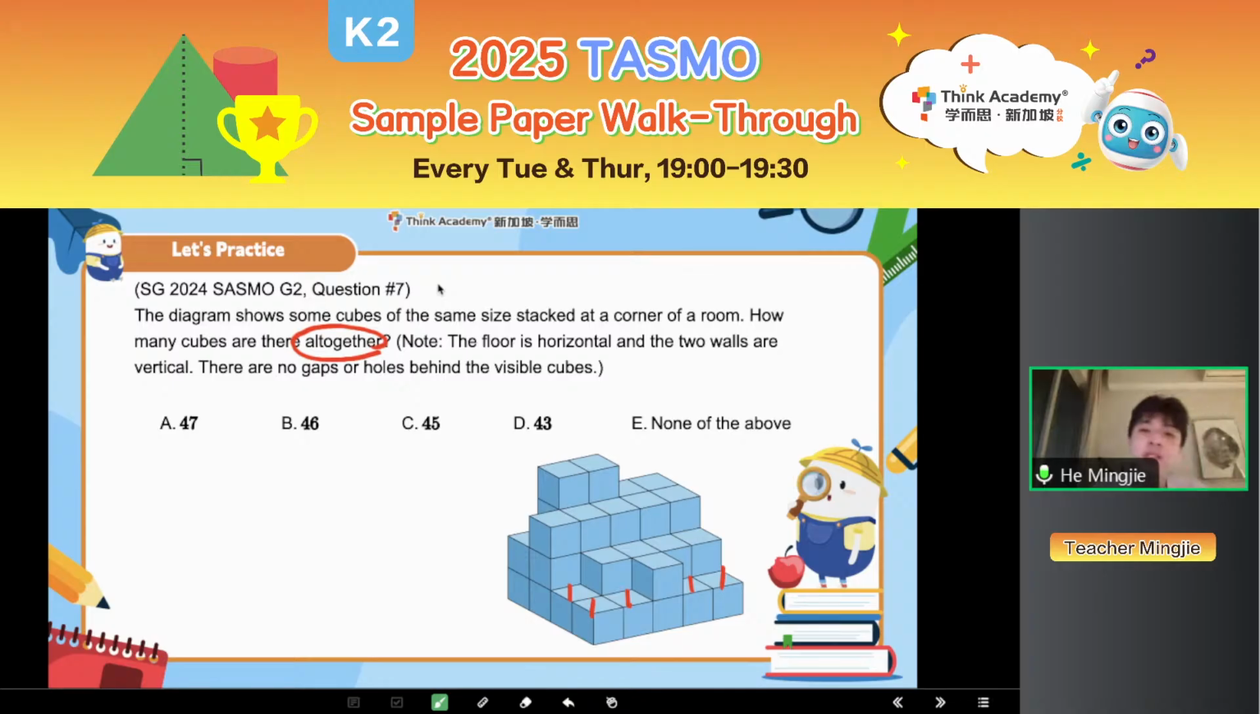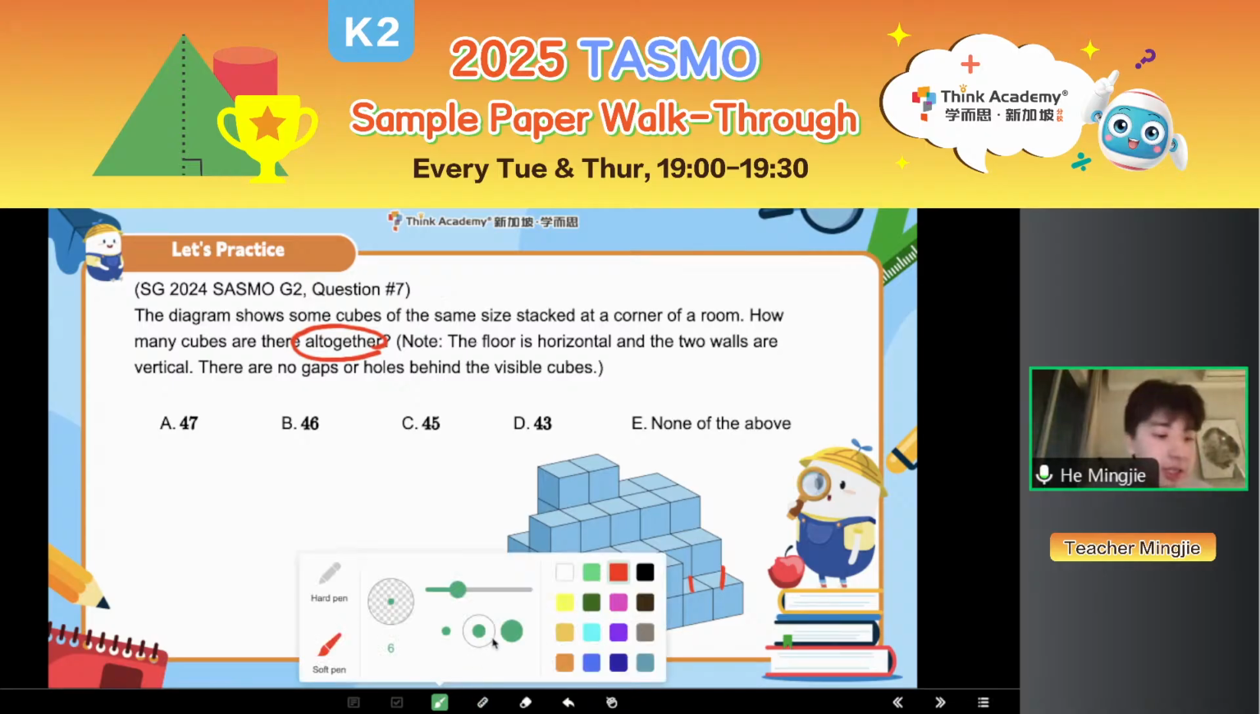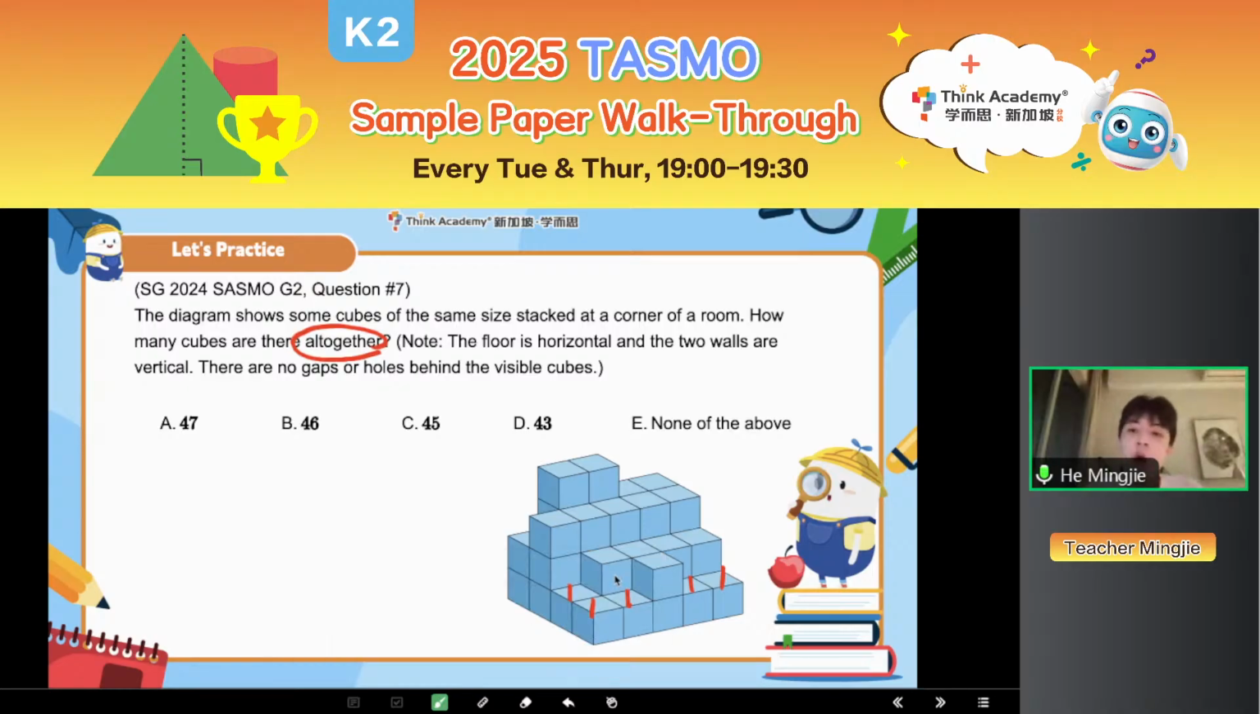Okay, 46. Everyone's answer is 46, right? So let's check whether 46 is the correct answer. So let's do it together. First, after we label 1, do we have 2 to label? I saw some 2s for us to label: 2, 2, 2, 2. Alright, 2, 2, 2, 2, finish.